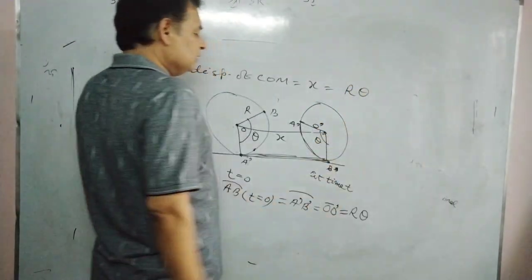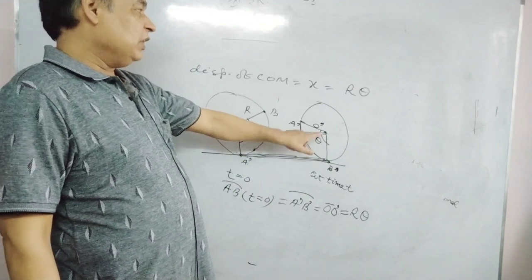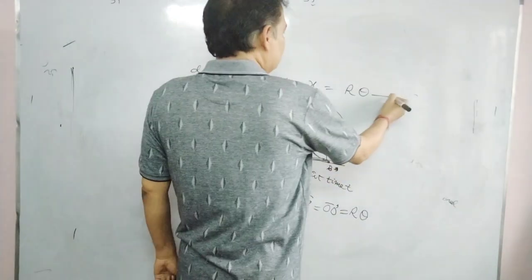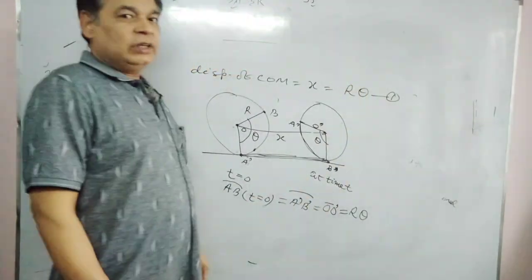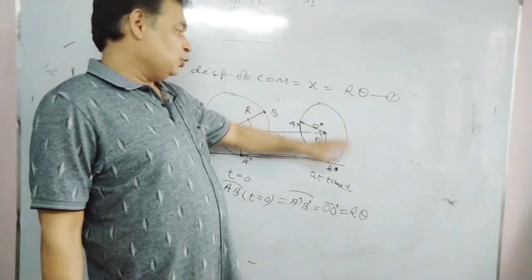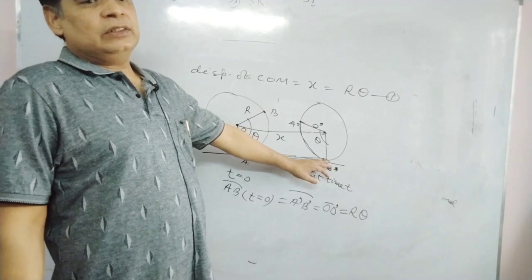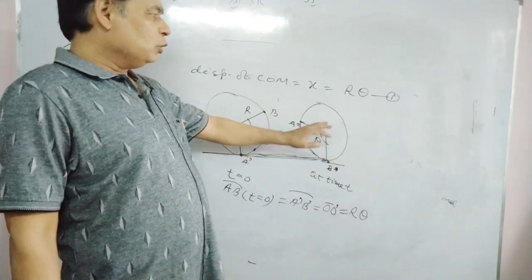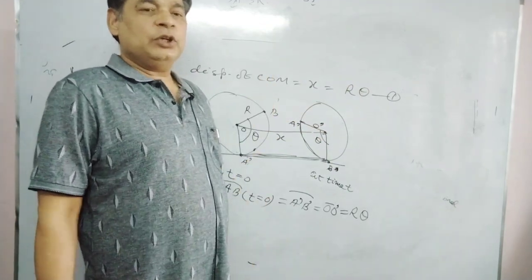What is theta? Theta is the angle rotated in time t. This is one of the constraints of pure rolling. If x equals r theta is obeyed, it means there is neither forward slipping nor backward slipping. That's pure rolling. That's the condition of pure rolling.